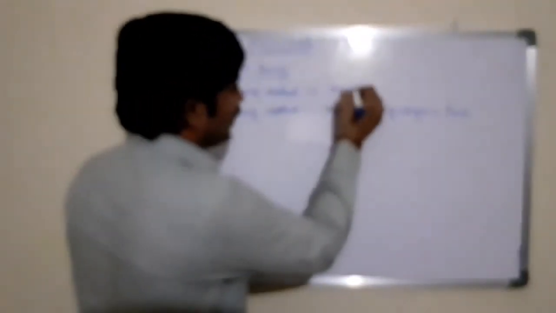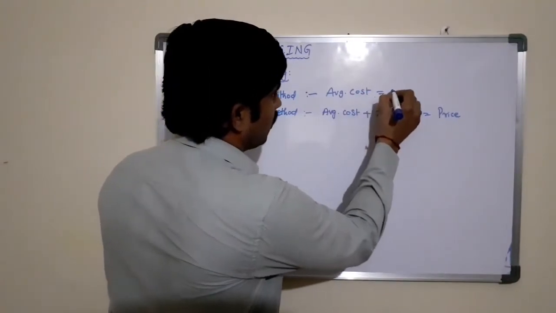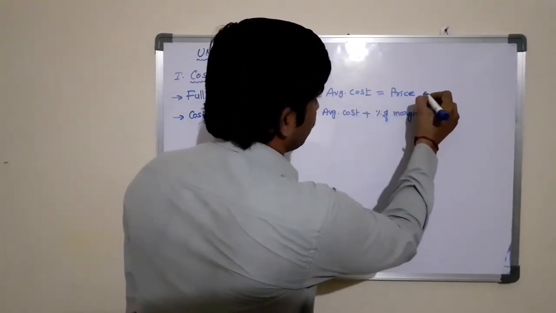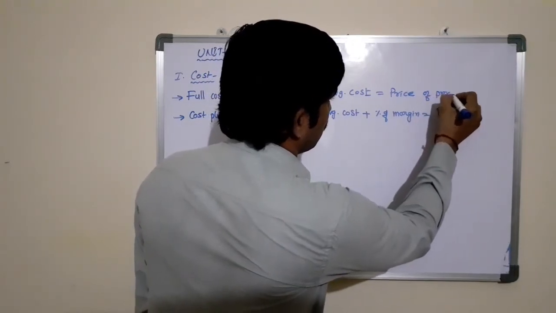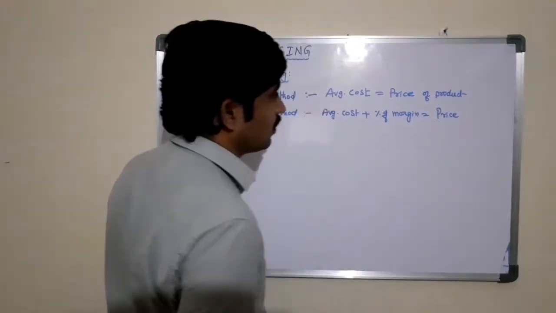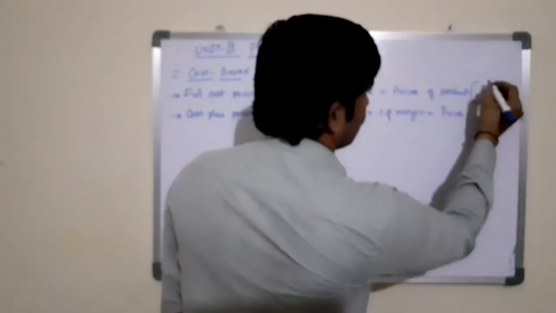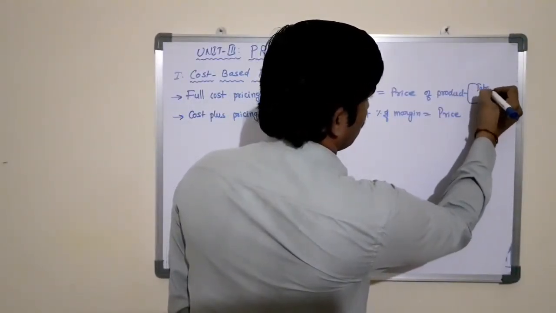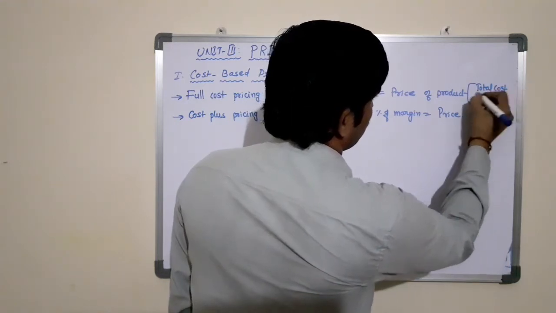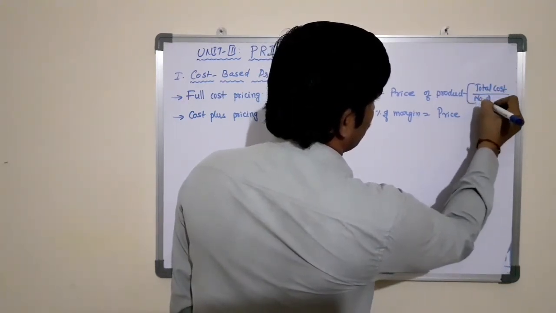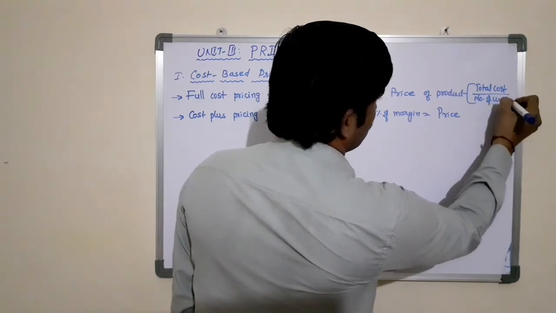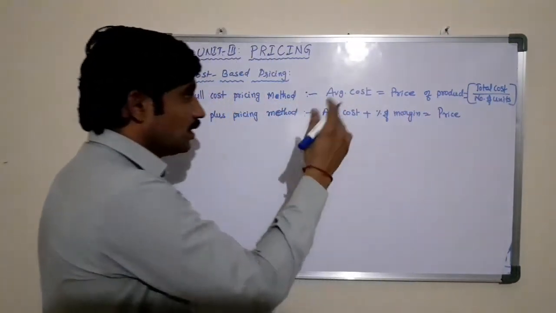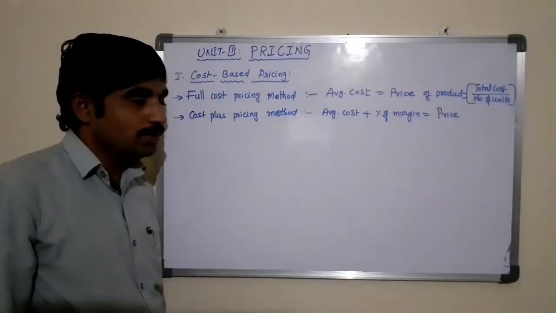Here only the average cost equal to price of the product, that is total cost by number of units produced, that gives the average cost, that will be treated as the price of the product.